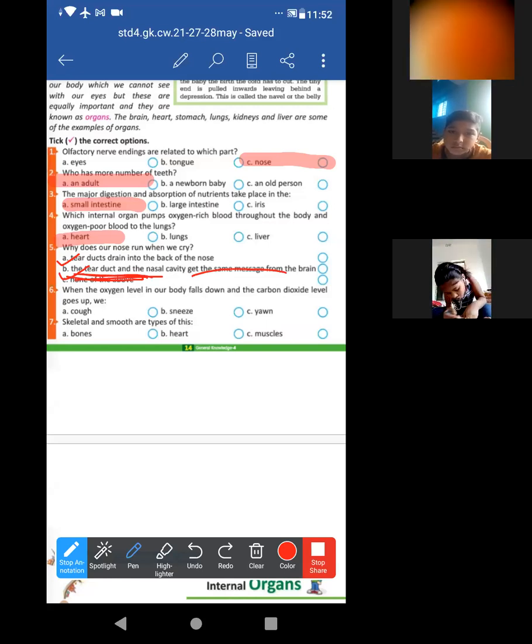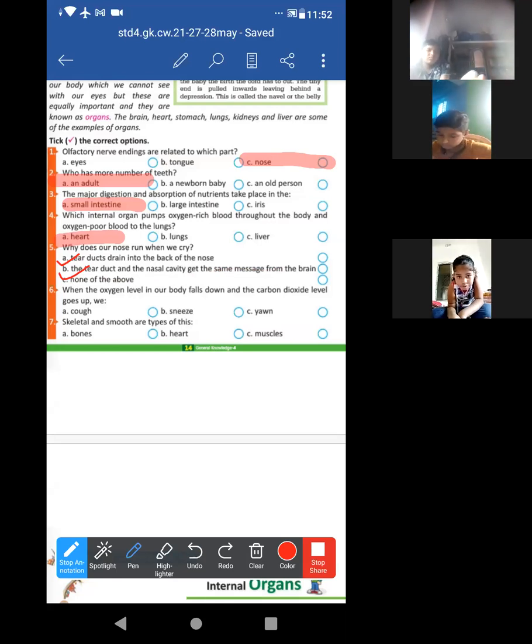The third one is none of this. Basically, tear ducts drain into the back of the nose. There is a drain, there is a path. That's why the nose gets blocked by tears, and tears are dropping.